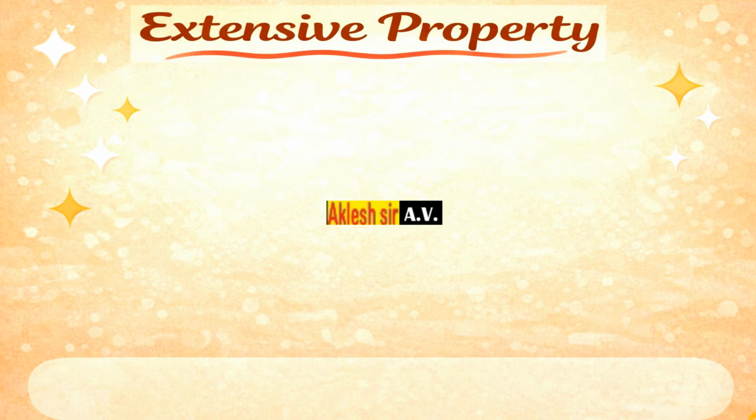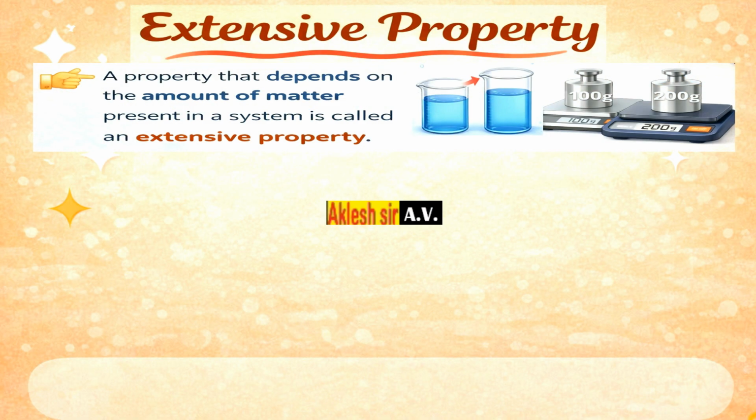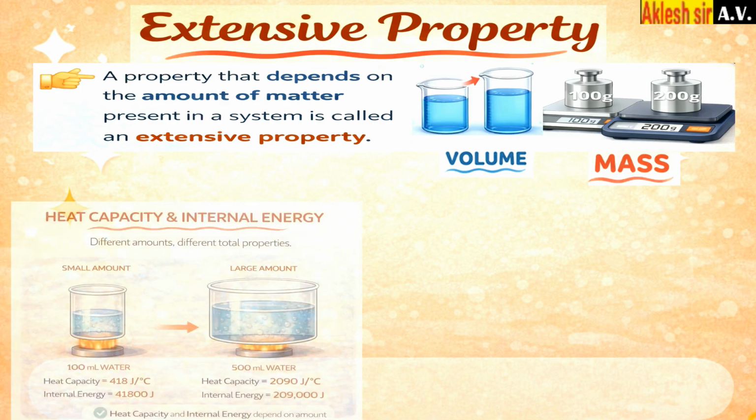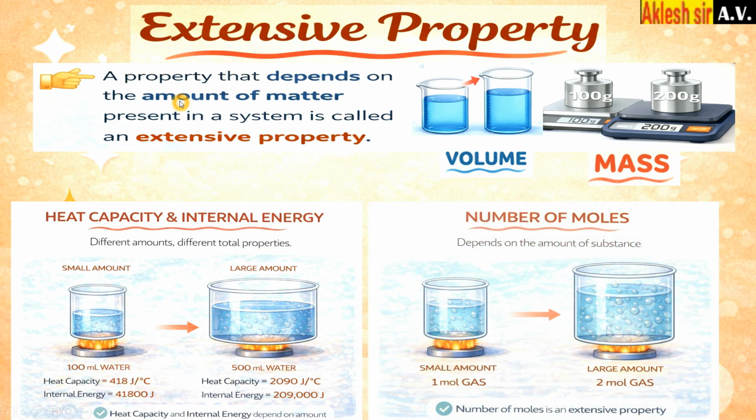1. Extensive property. A property which depends on the amount of matter present in a system is called an extensive property. Examples: mass, volume, internal energy, heat capacity, number of moles. An extensive property will depend upon the amount of matter.